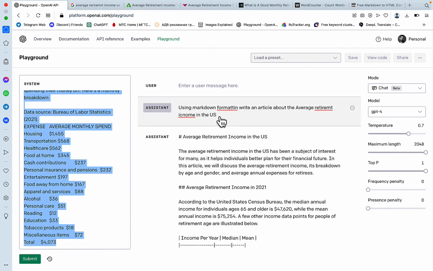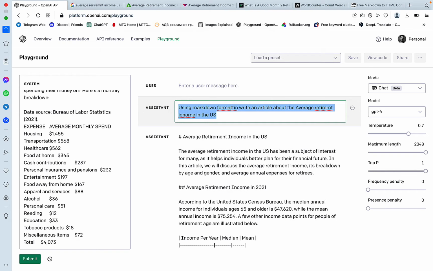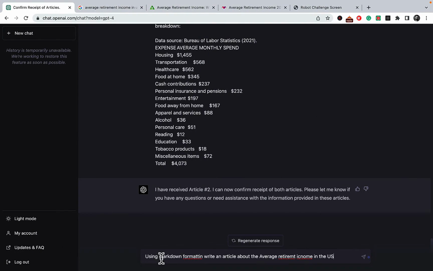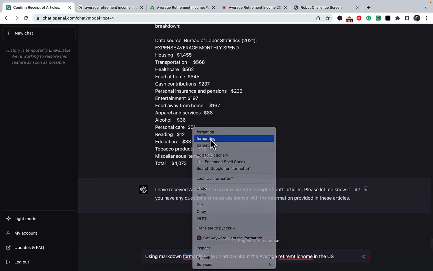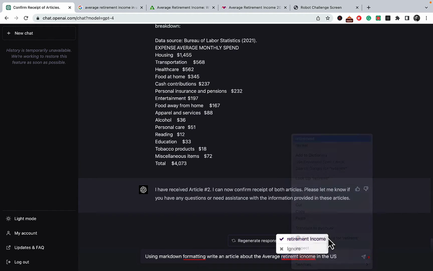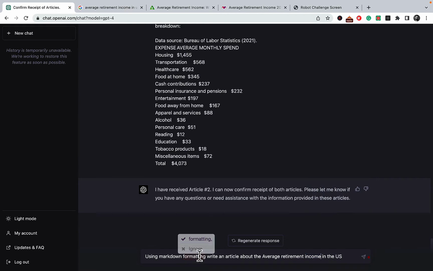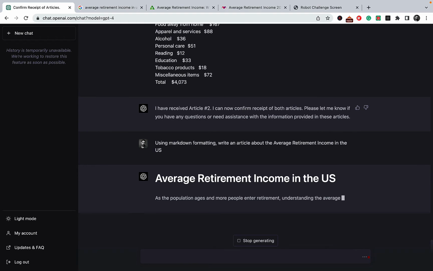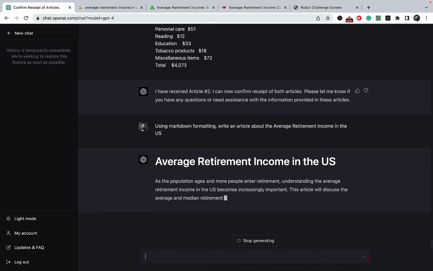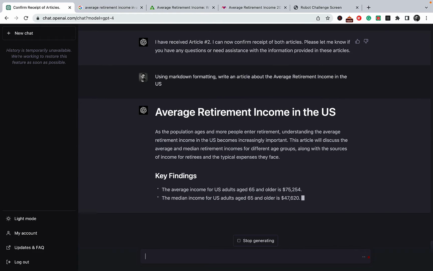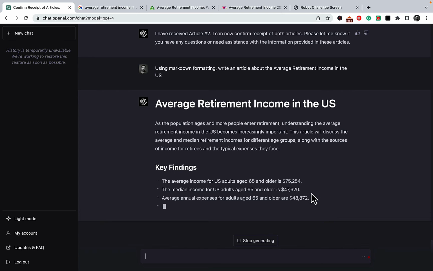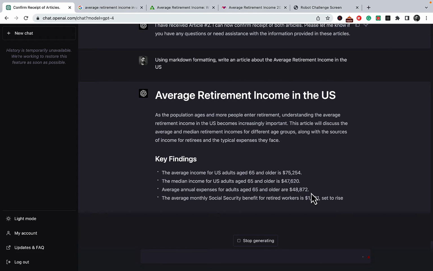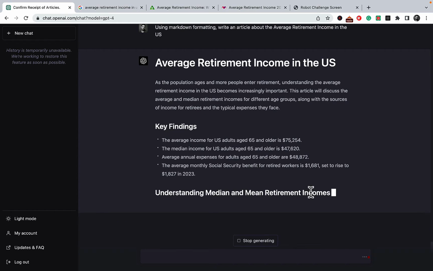And now we'll just use the same command. And I don't want to embarrass myself any further, so I'll correct my spelling mistakes. For margin, retirement income. Okay, here we go. And this is it. Let's see if it again pulls up the correct numbers and data. And again, these are the two numbers that show up time and time again on Google. So we can assume this is correct. And yeah, this is it.